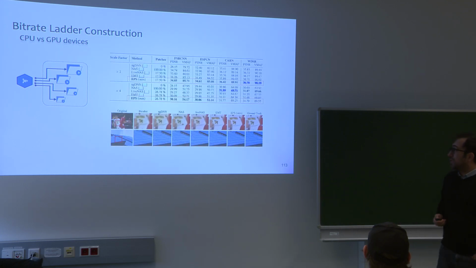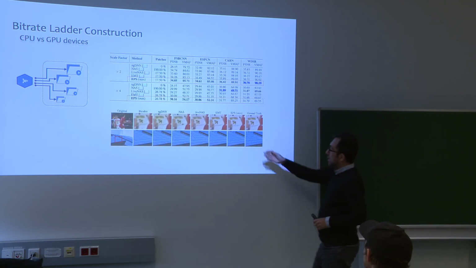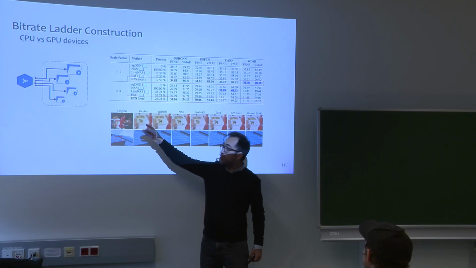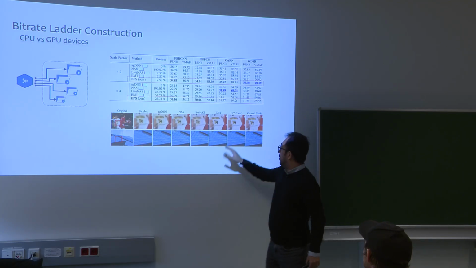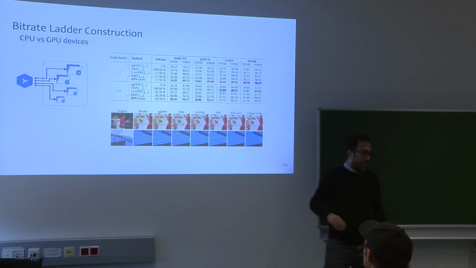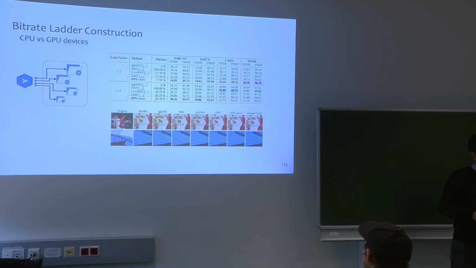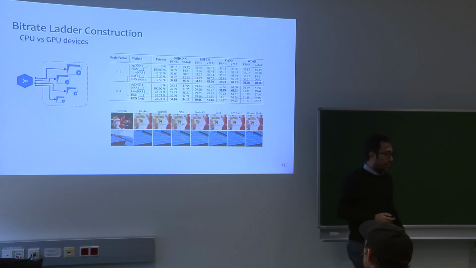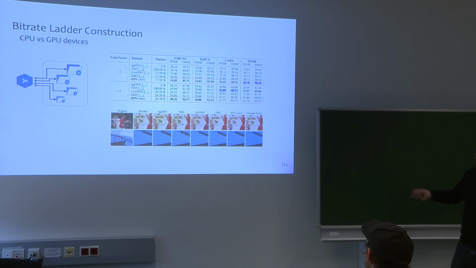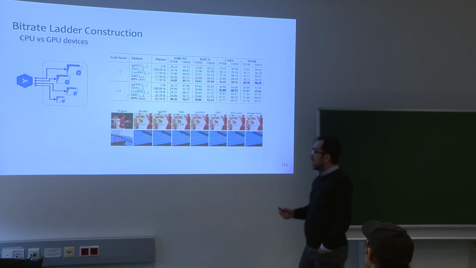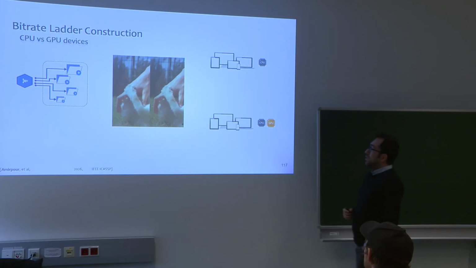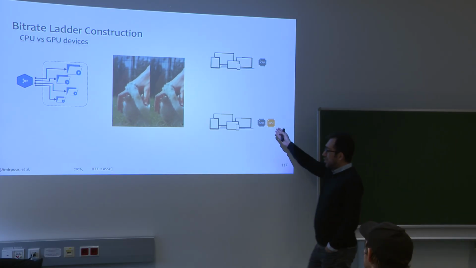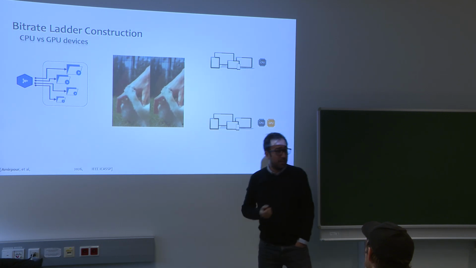And as you can see here, if we don't use any learning-based method and only bicubic, the quality looks like this. But if we use our method, which has been trained for this specific video, you can see that the quality is more similar to the ground truth quality. We continued this work in another work, so I won't cover that one. So I'm moving to another work: if we have a GPU, how can we enhance the quality?